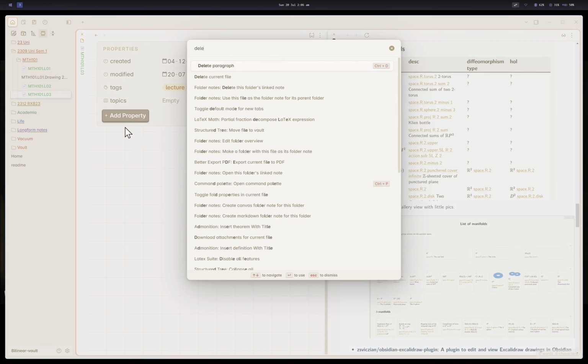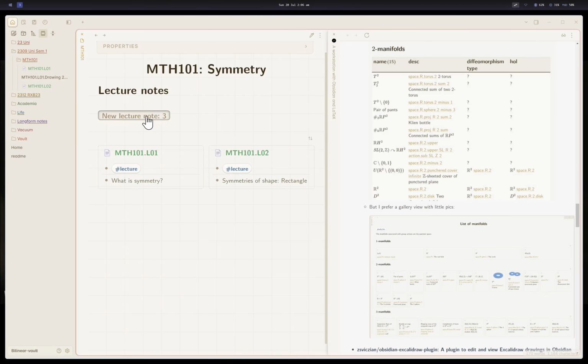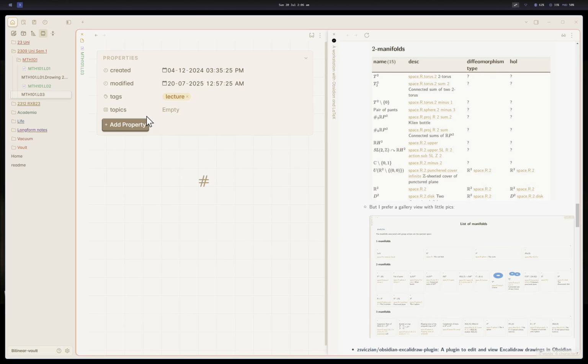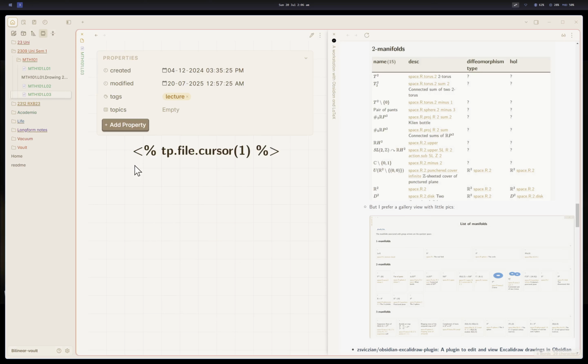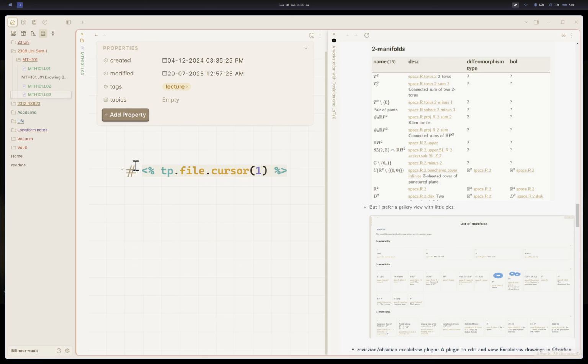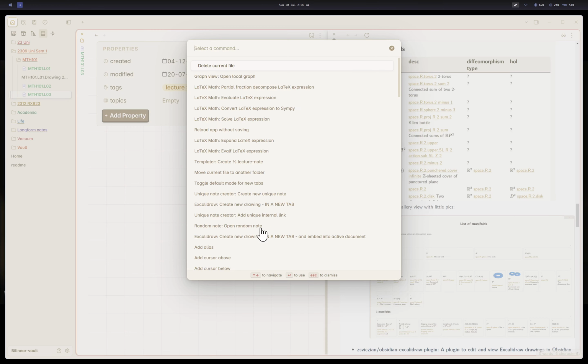Click on it. It should open up like this, but it sometimes does not. So maybe I can delete it and open it up again. Sometimes it opens up like this. So you can press Control E and then the button for this one, and then you can write your lecture notes. This automatically comes with a tag, lecture.